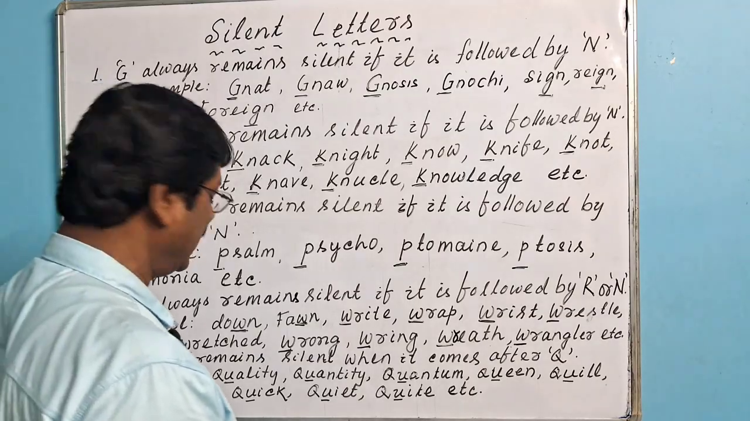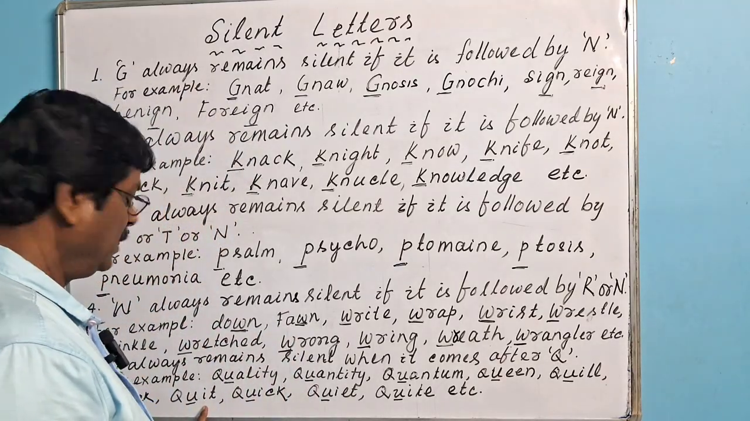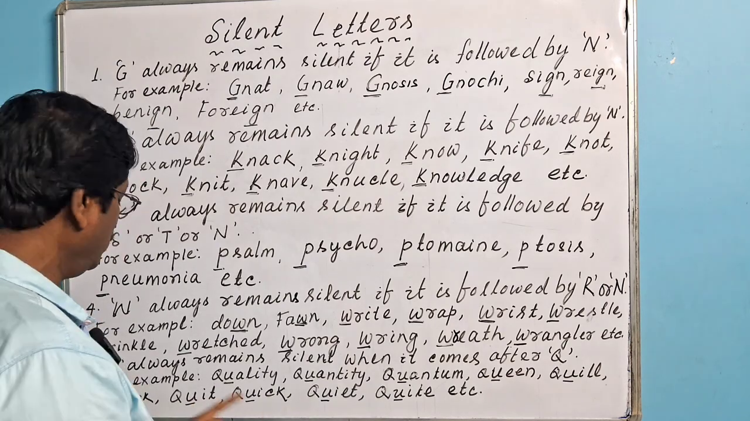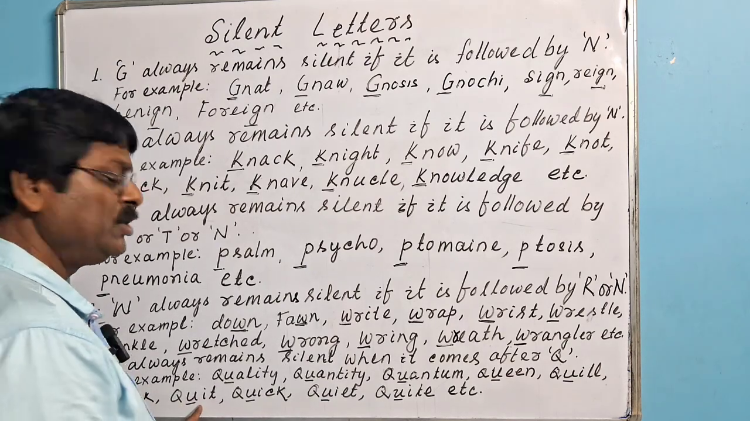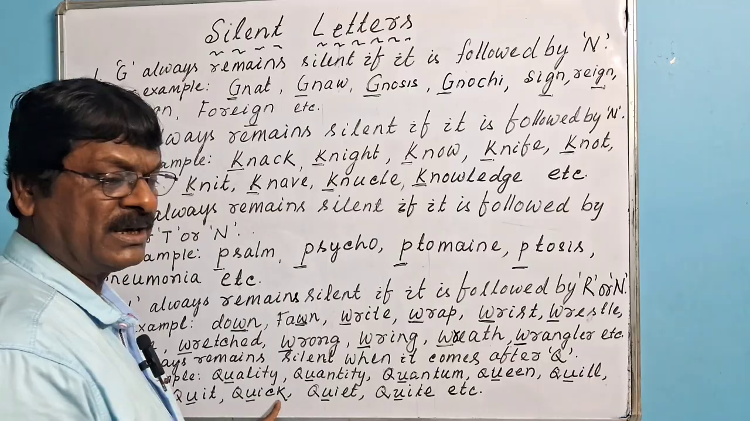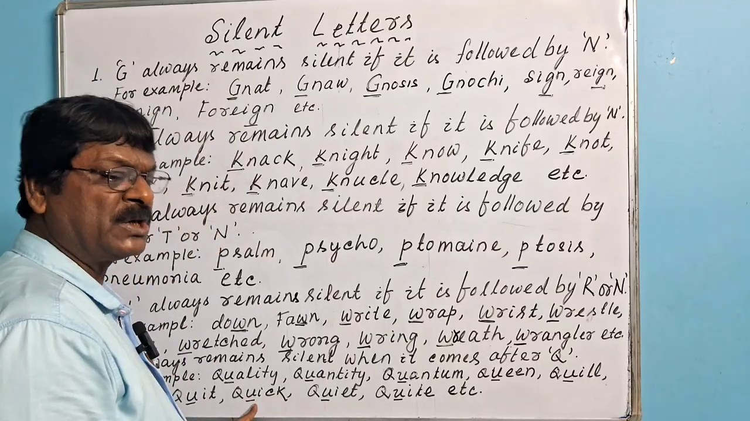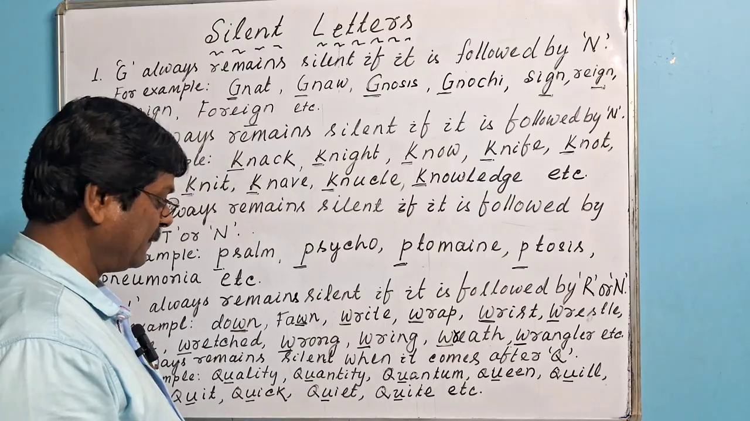That's why U is silent here. Quit: here Q is followed by U, or U comes after Q. That's why U is silent. Quick: here U comes after Q. That's why U is silent.